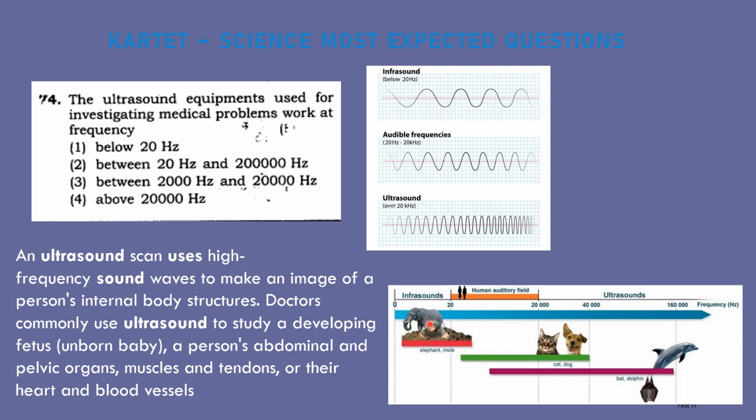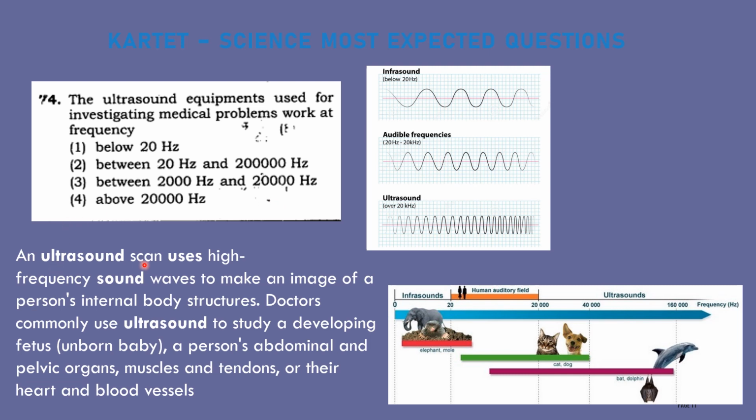For infrasound, the example is the elephant, which can hear sound below 20 Hz. Then the human audible range is 20 to 20,000 Hz. Then 20 to 40,000, even dogs and cats can hear the sound properly. Next, above 40,000 up to almost 1 lakh Hz, dolphins and bats can hear the sound. But above 20,000, we call it ultrasound. This range of frequency is used for medical purposes.